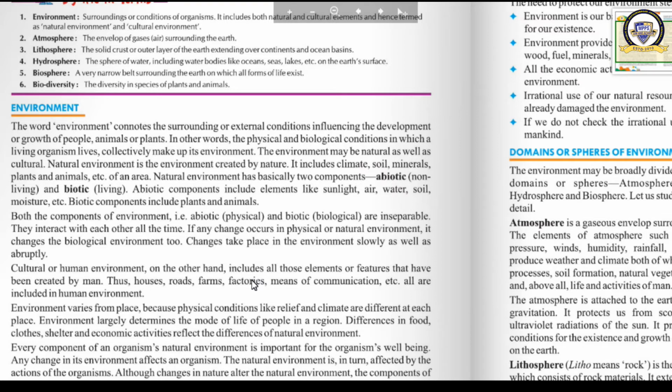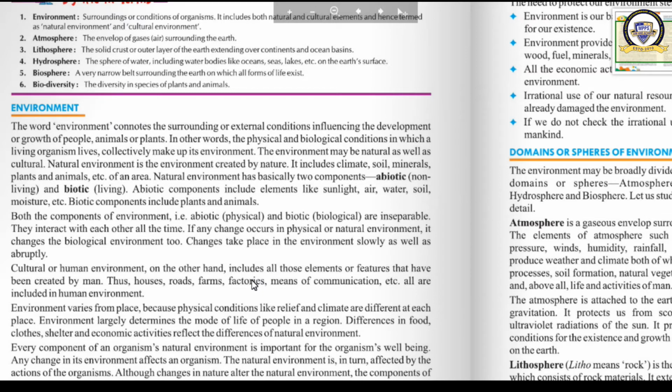Next one. First of all, we divided the environment into two. What are they? Natural and cultural. Till now we were discussing the natural component only. Now we are moving to the cultural component. What is the cultural component? It is also known as human environment. And what is human environment?